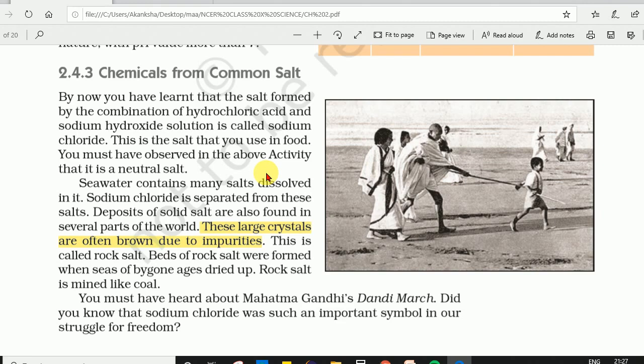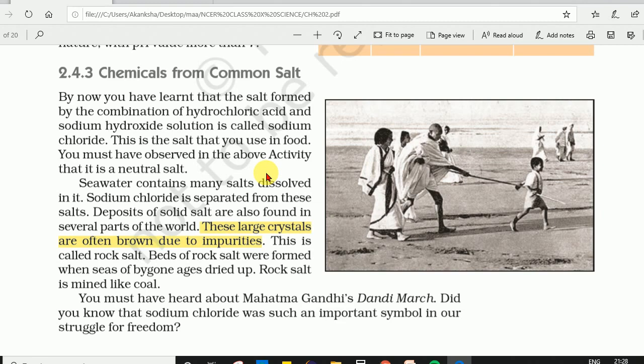For example, in India, near the Pakistan area, the Himalayas, the bygone sea was there, and when it changed its place towards the Arabian Sea and went towards Gujarat, the water dried up and formed solid rocks.